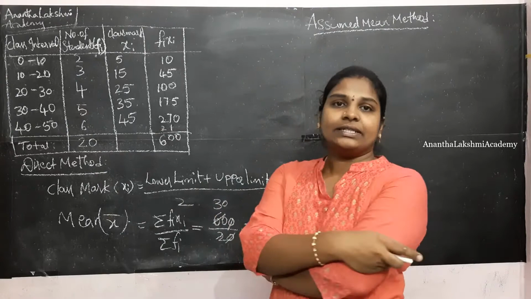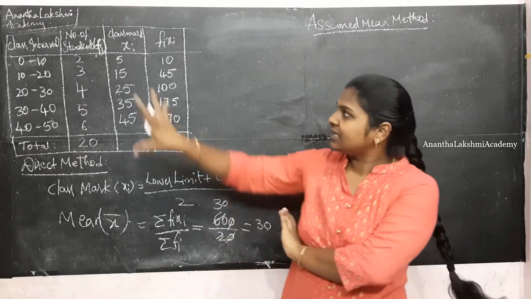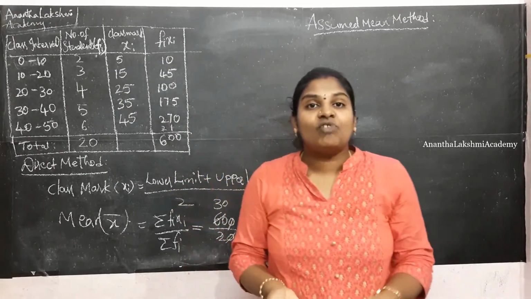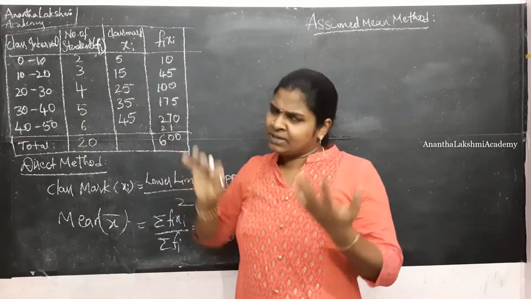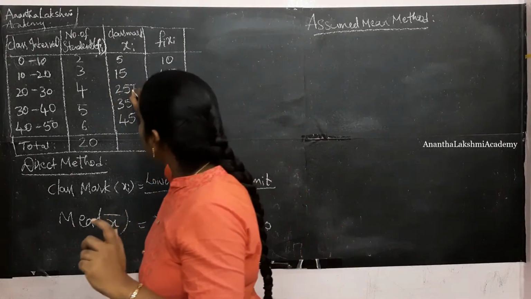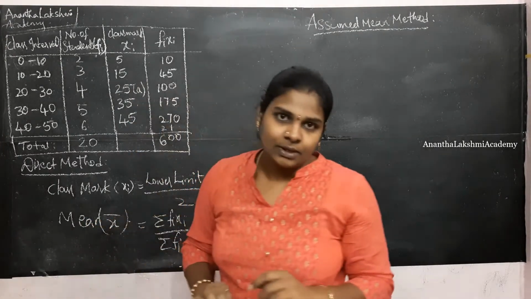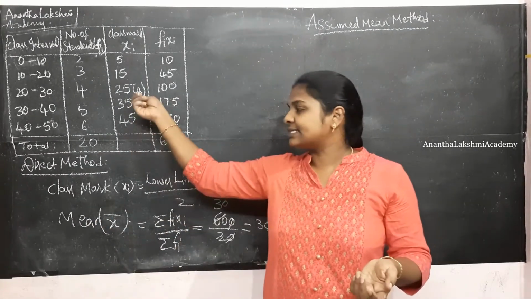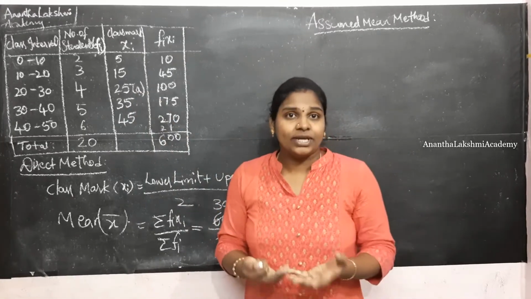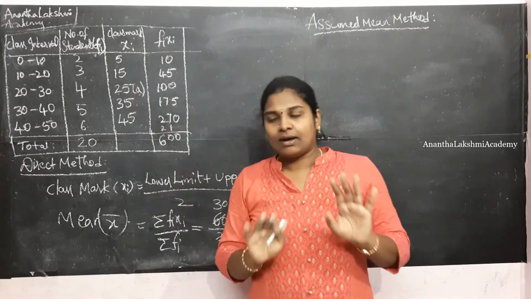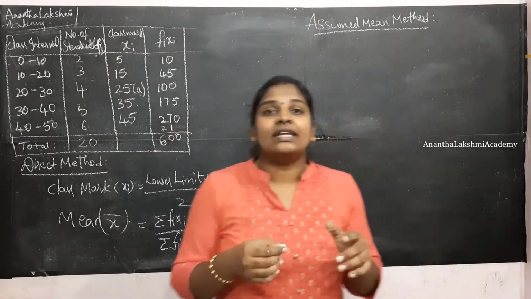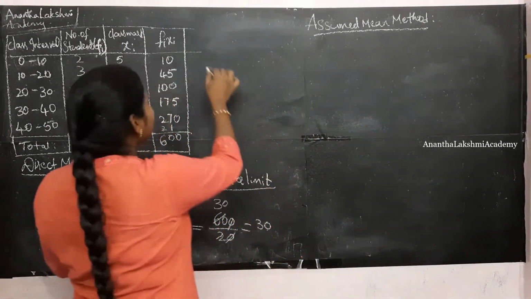Within the assumed mean method, in the class mark column, whatever data we have, we will assume one of the data, preferably the center one, as the mean of the data, which is denoted with the symbol A. We are going to assume this as the mean. Definitely the mean that we are going to calculate is a bit different from this, so we are going to calculate a new column, which is the deviation.